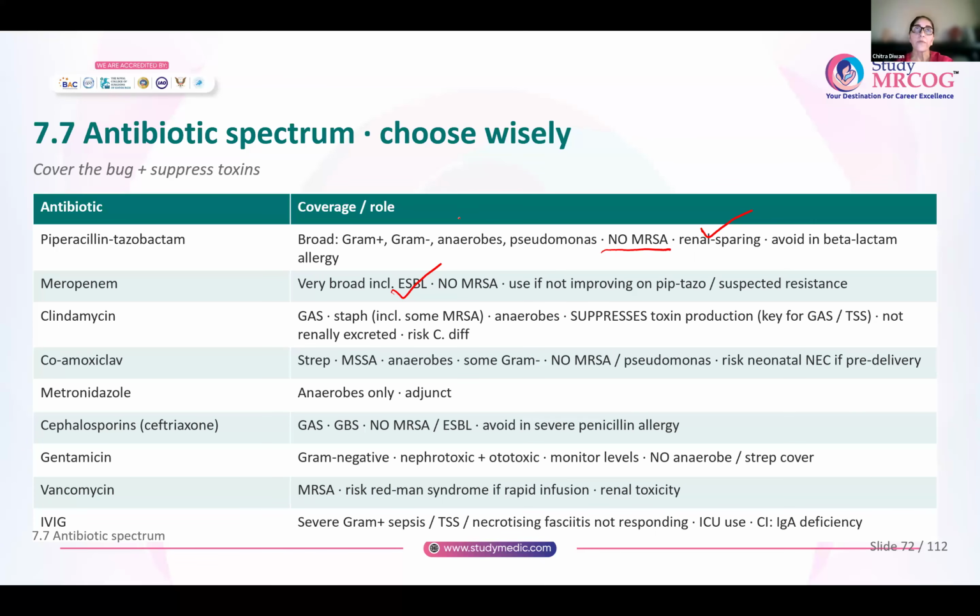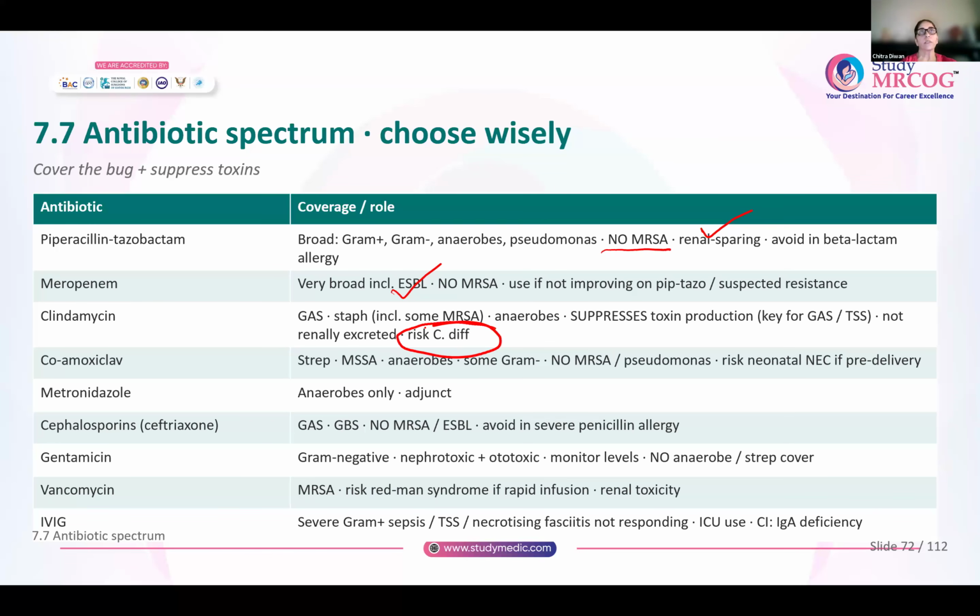Clindamycin is very effective for GAS. It is effective against some strains of MRSA. It is also effective against anaerobes. It suppresses the toxins that are produced by GAS. Clindamycin is not excreted renally, remember, so it can be used in renal impairment. The only risk with clindamycin is the risk of Clostridium difficile. So be careful with this. You can cause Clostridium difficile infection.